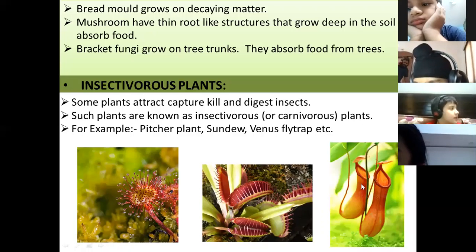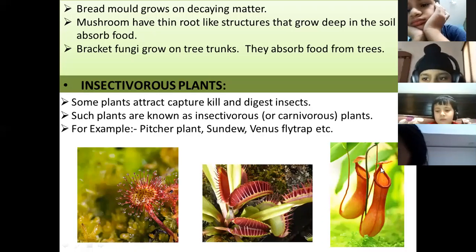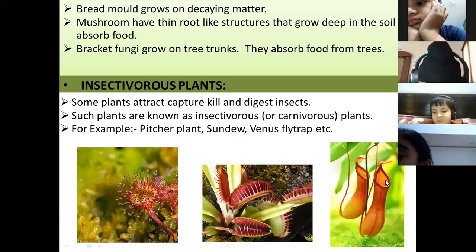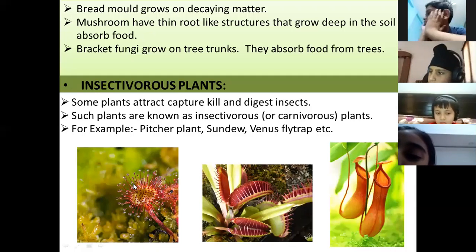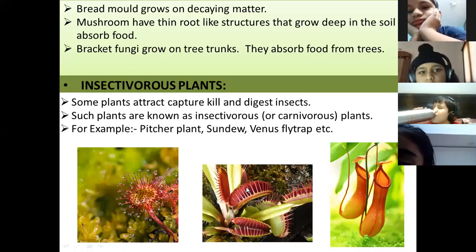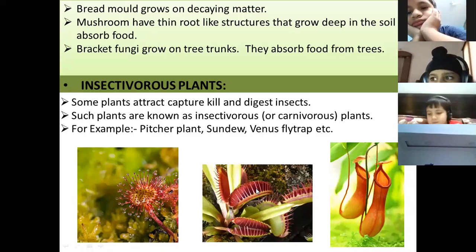See, this is pitcher plant. This is sundew and this is Venus flytrap. All these plants capture insects. Whenever insects sit on the pitcher plant, it closes the lid. There is a lid over here. It closes the lid and the insect goes in the pitcher and gets digested there. Here it sticks on this. Sundew plant is like that. It is very attractive. Insects get attracted to this. And here also in Venus flytrap, when an insect sits over here, can you see the teeth-like structures? It will get closed and the insect will be digested inside.